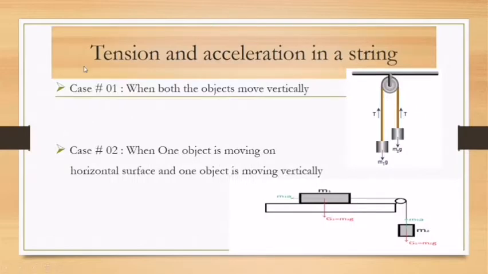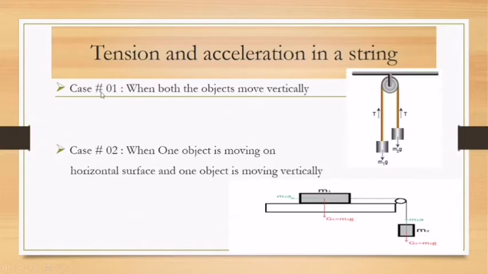We have two cases for the calculation of tension and acceleration in a string. First, case 1, when both the objects attached with a string move vertically. In this diagram you can see two bodies of mass m1 and m2 attached with a string, and this string passes over a frictionless pulley. When these two masses move, acceleration is produced in the string, and a tension is also present in the string. We are going to calculate the acceleration in the string and the tension in the string.